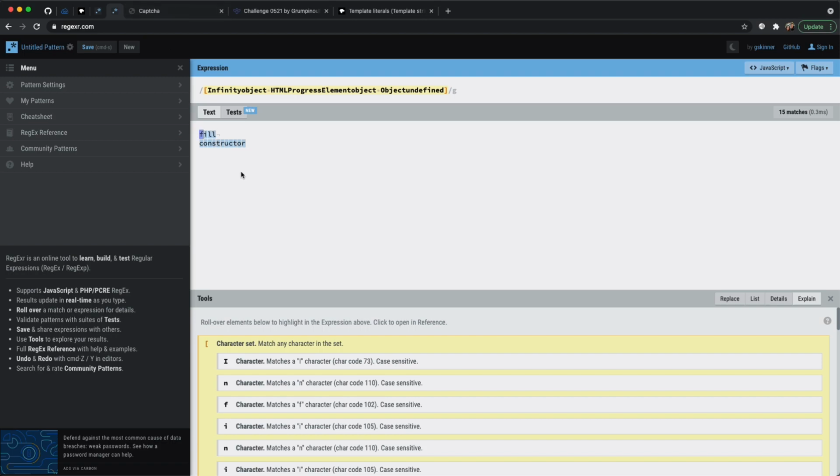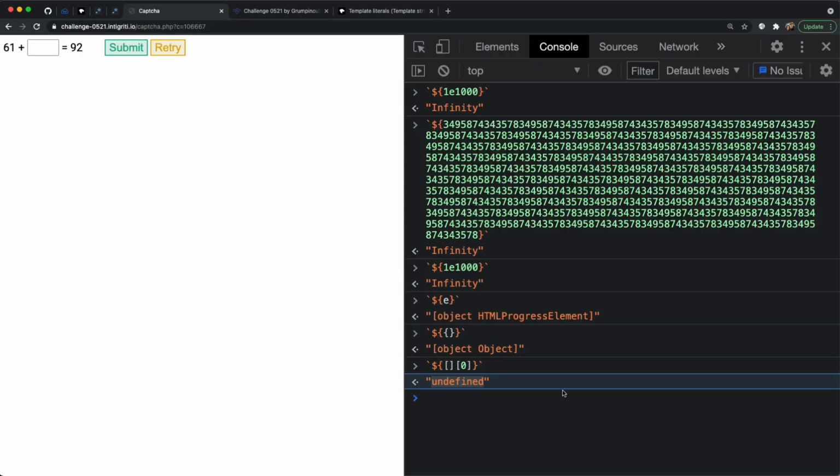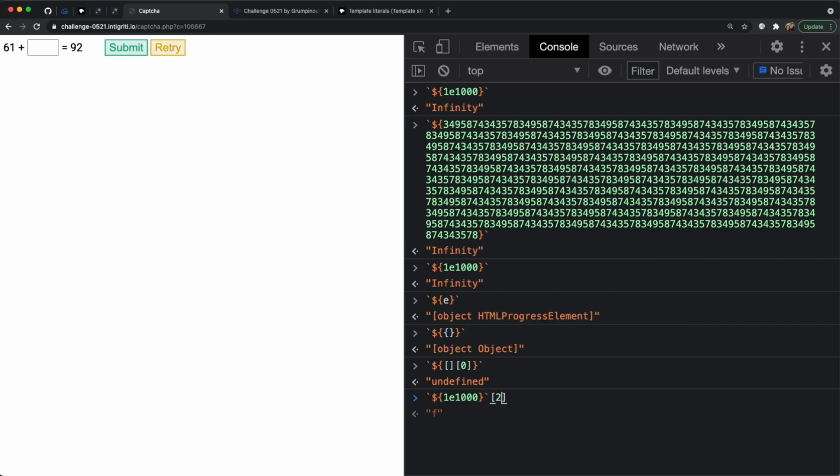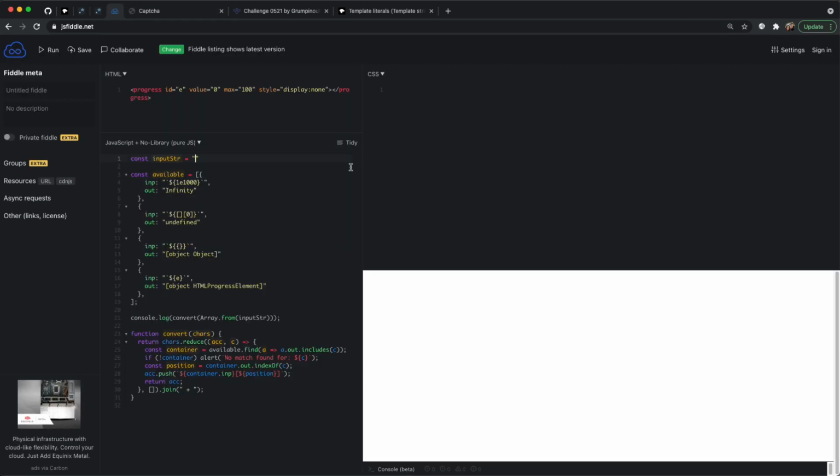Now, what you could do is go character by character: okay, I want the character F, and let's say you take the word infinity, and then you would set your value to F, and that would be your value for F. Write that down, and then go on to the next character, I. However, I think it's much easier to write a script. So here is that script.